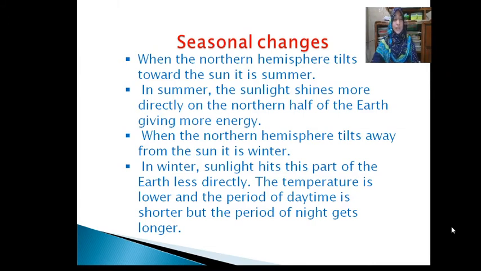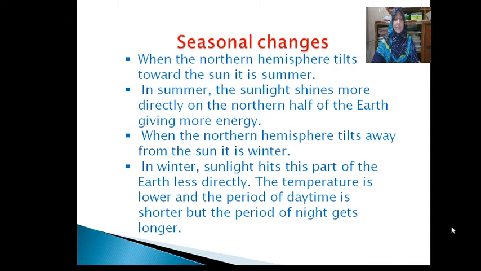Please turn over your page. The tilt of the earth's axis and its orbit around the sun causes seasons. As the earth revolves around the sun, different parts of the earth tilt toward or away from the sun. Summer. When the northern hemisphere tilts toward the sun, it is summer there.